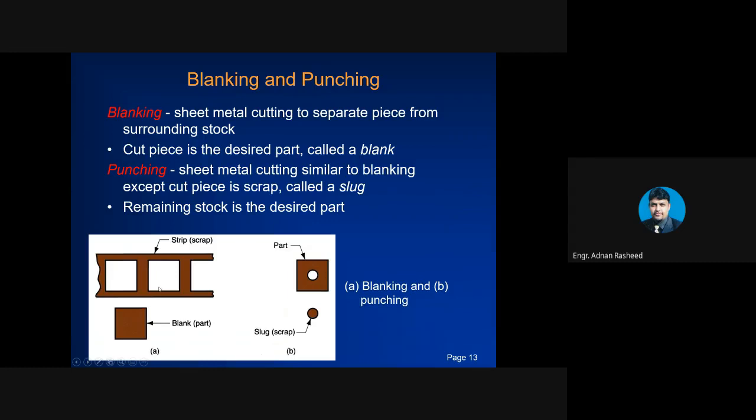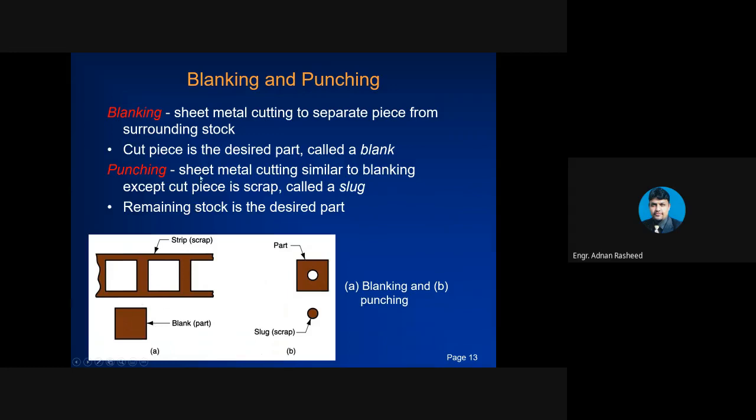So basically now we will define the difference between them. Blanking is sheet metal cutting to separate pieces from surrounding stock. This is the surrounding stock, and the remaining stock is known as scrap. We have cut this piece and separated it from this stock. That is known as blanking.